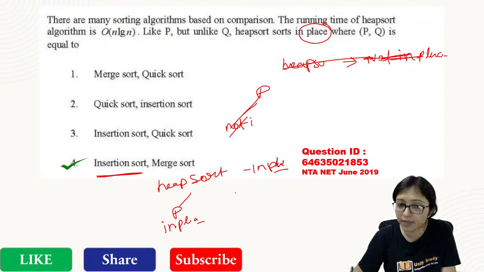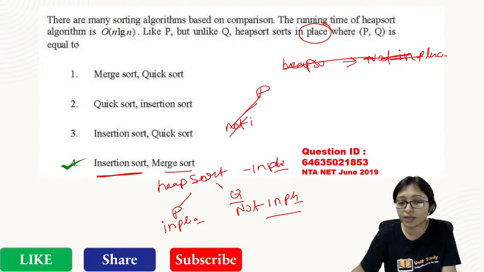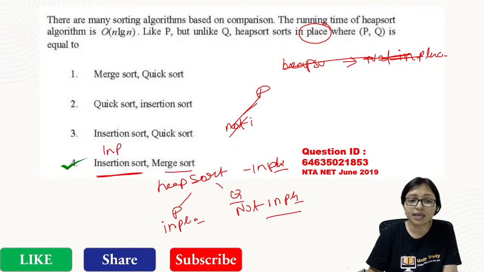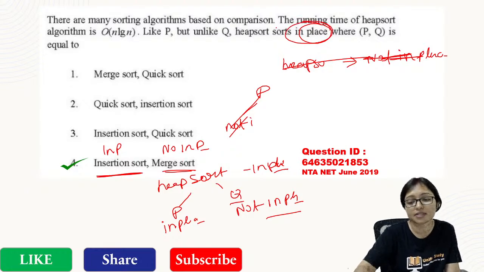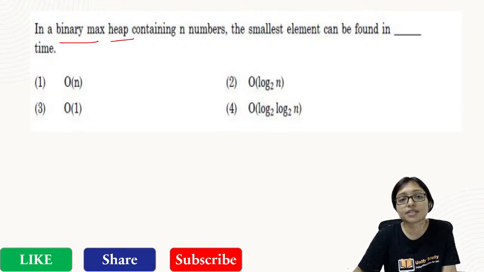Insertion sort is an in place algorithm. Q has to be a not in place algorithm. Merge sort is a not in place algorithm. So it is in place, it is not in place. That's why it will be the answer. Here the focus of the question is in place. Must remember it. Now see that binary max heap, n number, smallest element to be found in which time?